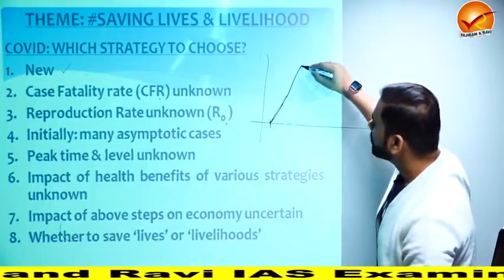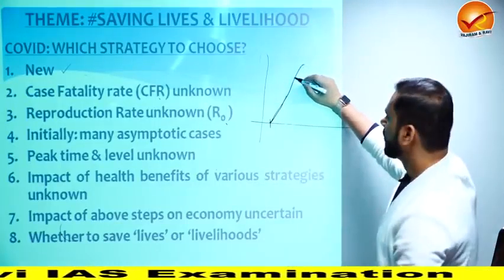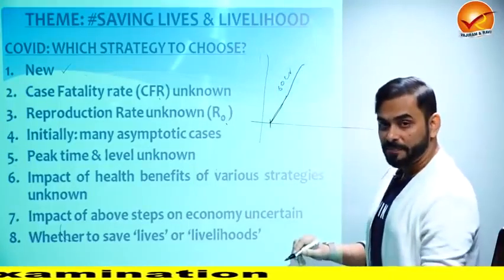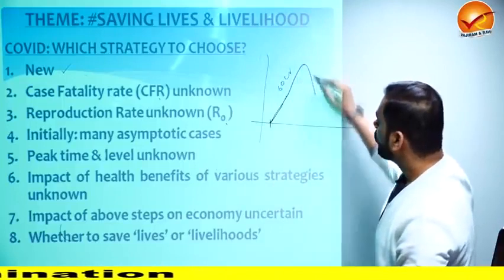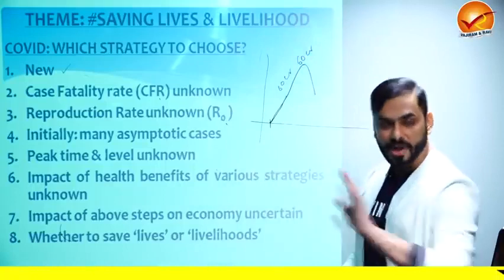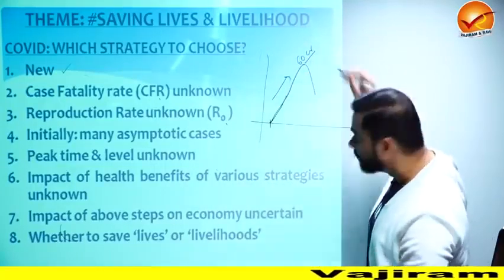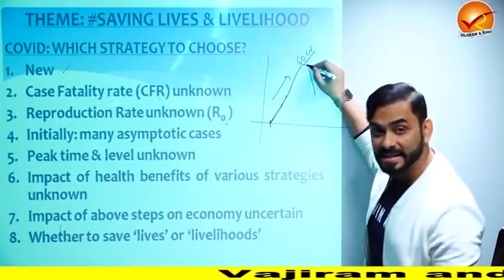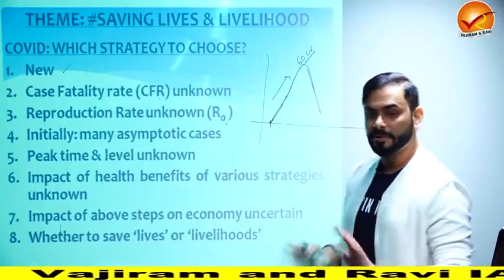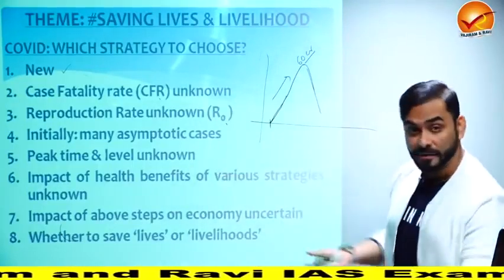So we did not know that if today one patient has COVID, when it will reach its peak. Let's say India has a population of 133 crores, and we expect that 60 crore is the peak, which means COVID will start to come down only when 60 crore people are infected. Initially we had no idea how many people were going to be infected or how much time it would take to reach the peak, because once a disease reaches the peak, only then it comes down. We had no idea about what was happening. So this is another problem, peak time and level unknown.